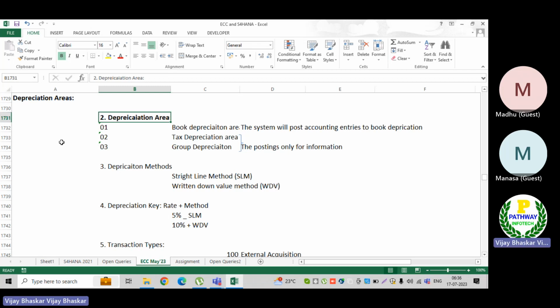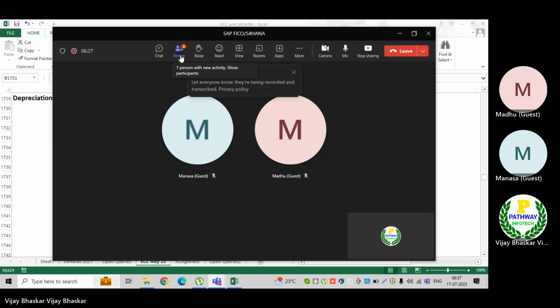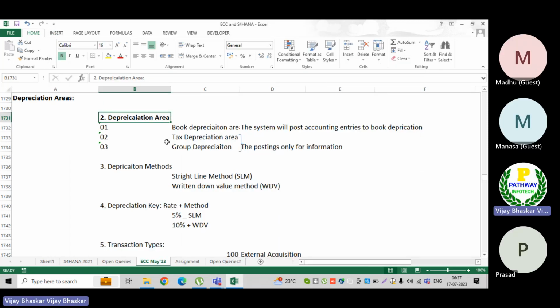In India, let's say I want to calculate depreciation based on the Income Tax Act and based on my Companies Act. Where you calculate depreciation as per the Companies Act, we call it the book depreciation area.